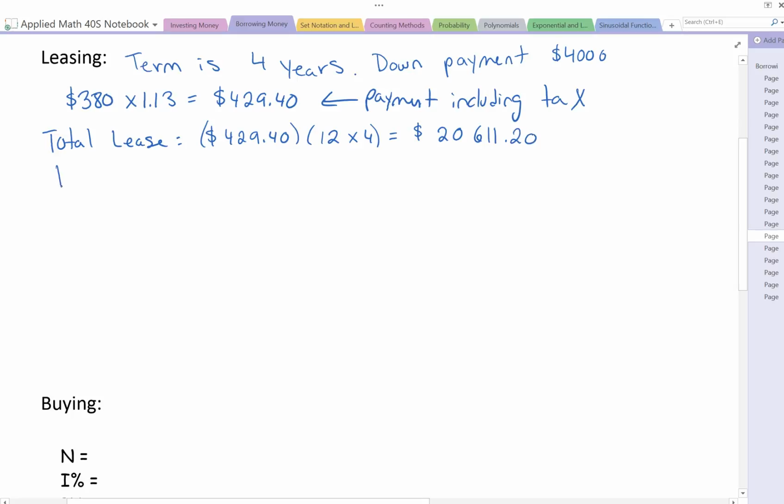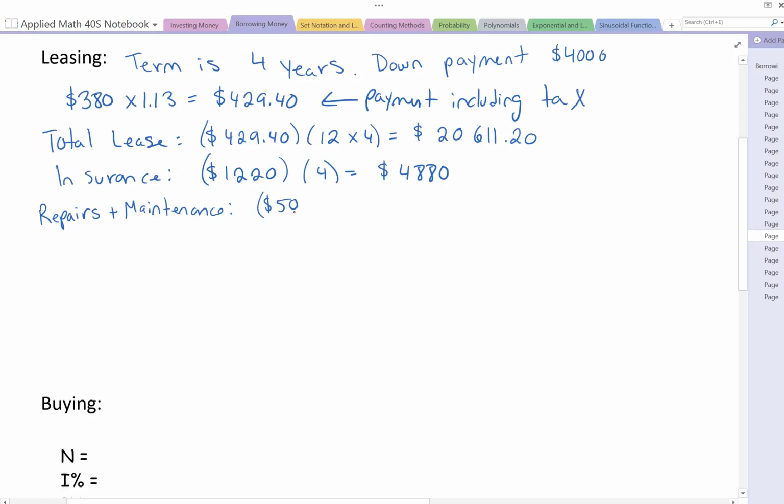Now, in addition to that, she's got the insurance, which is $1,220, and that's an annual cost, so that would be times 4, $4,880. And then we've got the repairs and maintenance. That's $50, and that's a monthly payment as well. So that would be 12 months a year for 4 years.